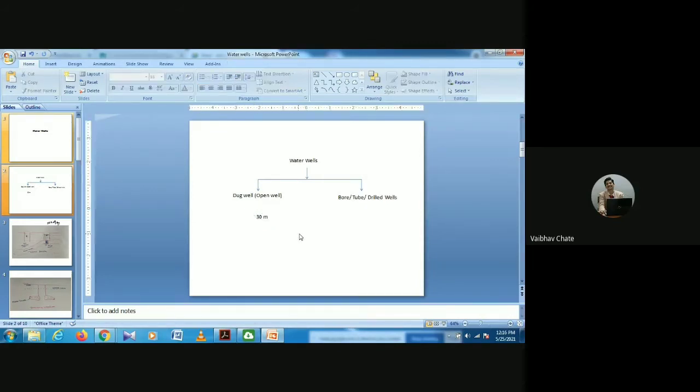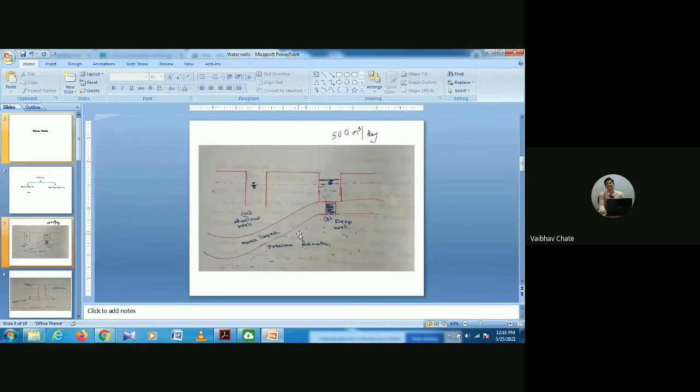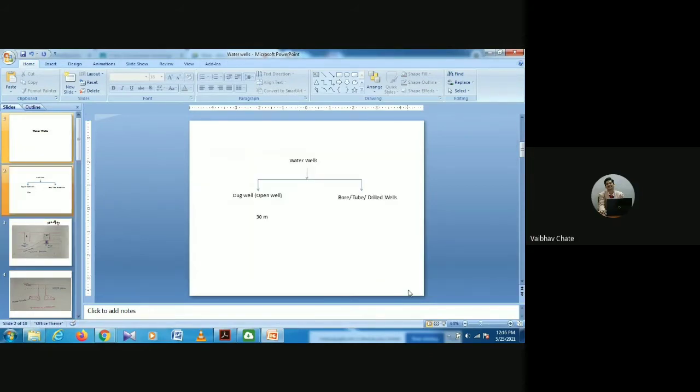Some rarest of rare cases, right? Some wells may be there, I don't know, but on an average, we will not be going for an open well greater than 30-meter depth. And diameter, how much have I told? That is with respect to depth. Now I am going to talk about diameter. Diameter will be varying from 1 meter to 10 meter. Okay, that's what I have told you. This is connected with your open well or dug well.